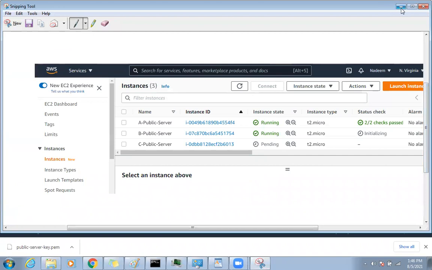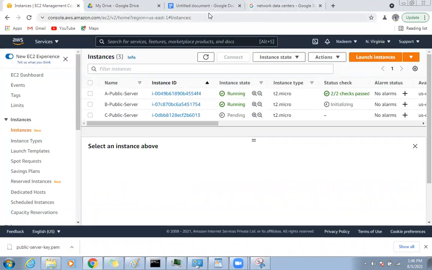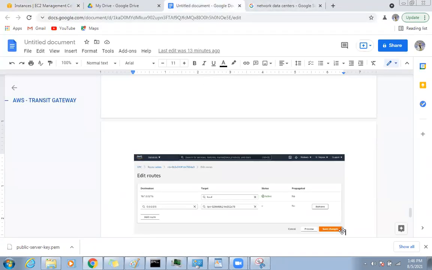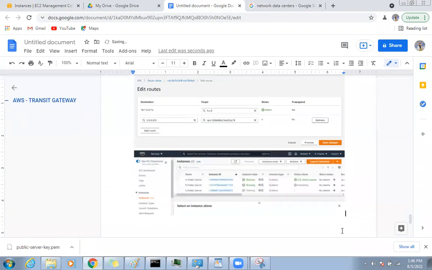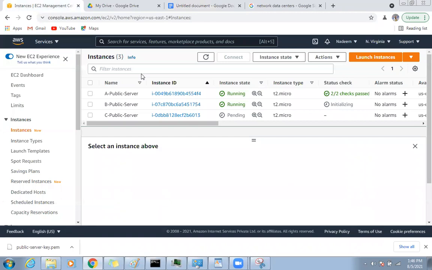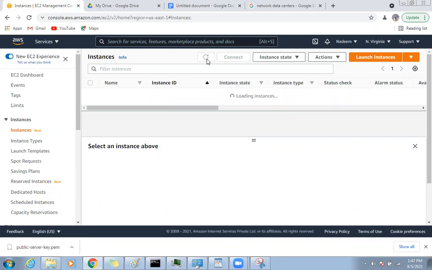So one thing is sure, at least now what you can do is wait till all servers come up and do the testing first. Will they be able to reach each other or not? But if you believe me, they will not be reachable to each other. So till these servers come back, let's go and configure transit gateway.